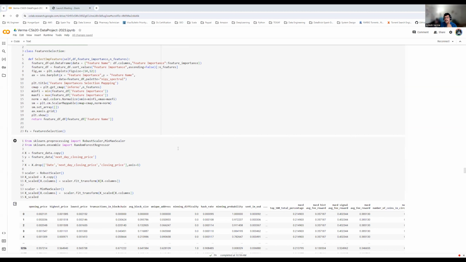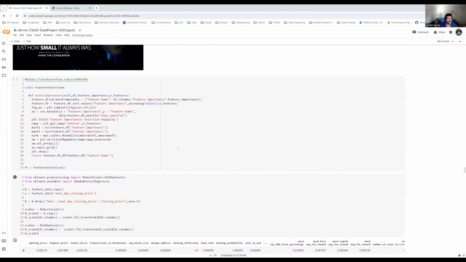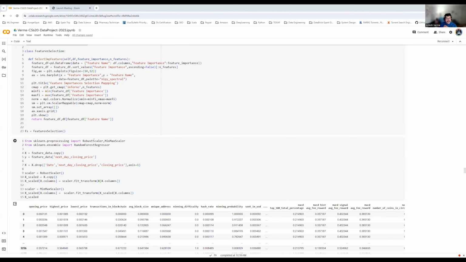An important concept is standardization. Standardization of the numerical data is very important. Standardization is nothing but taking the value, subtracting the mean, and dividing by the standard deviation. We can do that manually, or we can use a scaler available in the sklearn library, called RobustScaler, MinMaxScaler, or StandardScaler, depending upon the model performance and other hyperparameters. In our case, we have used RobustScaler and scaled the data.